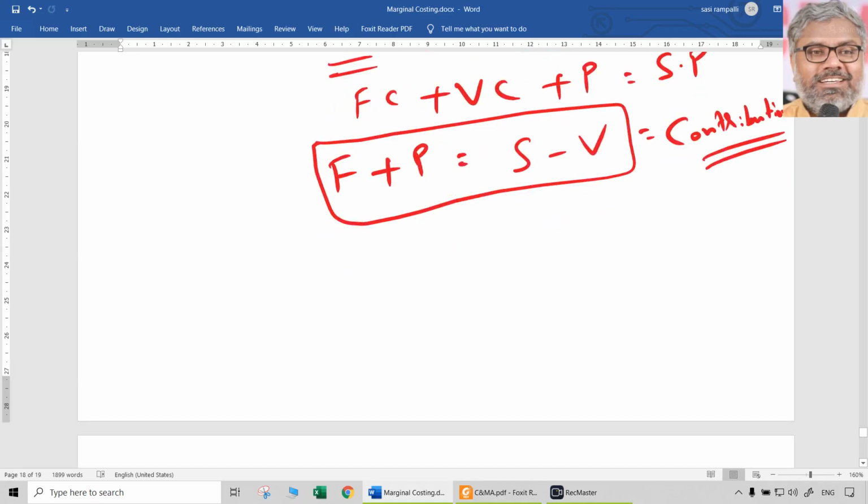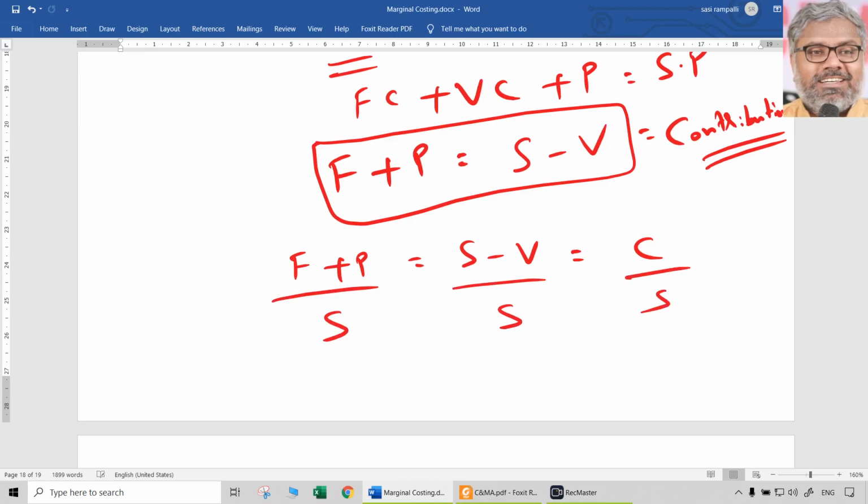Now, we have this here. Same thing I am writing. Fixed cost plus profit is equal to sales minus variable cost is equal to contribution. If you divide it by sales once again, and if you multiply it by 100 for expression as a percentage, that is what we call the PV ratio. So in one shot we have got three formulae for PV ratio.